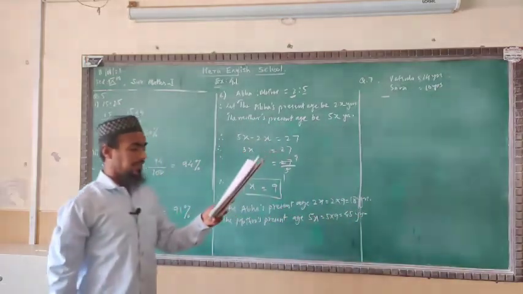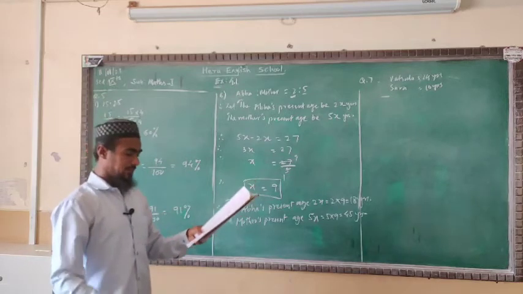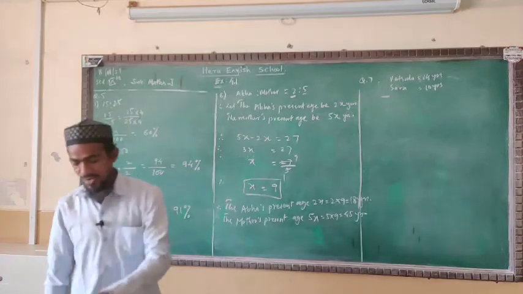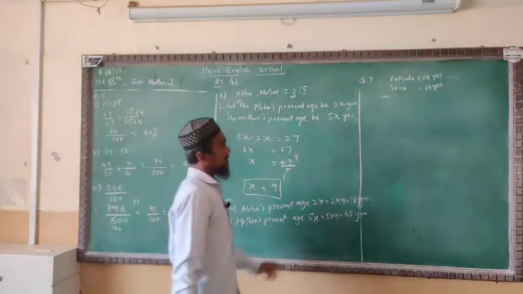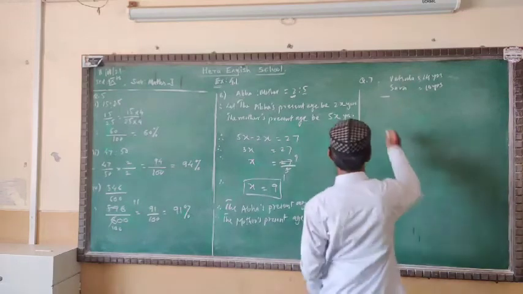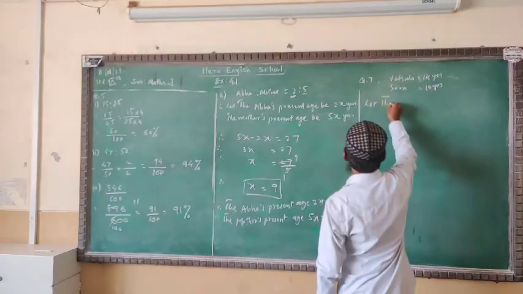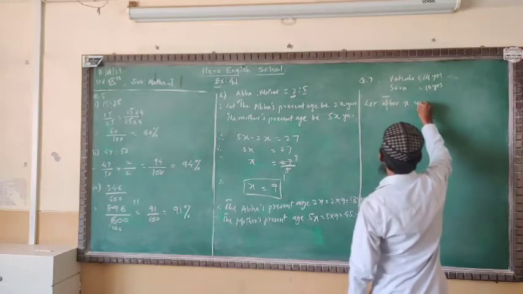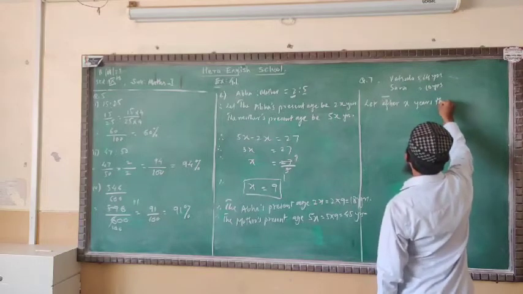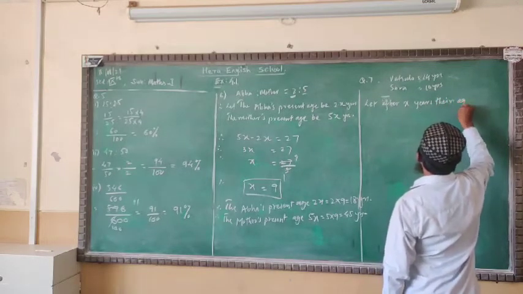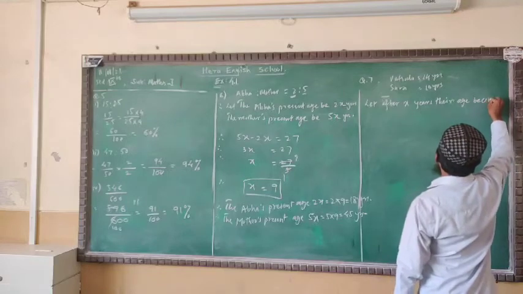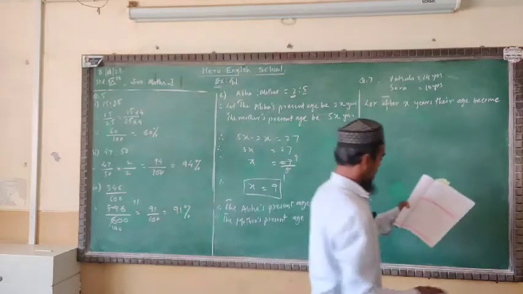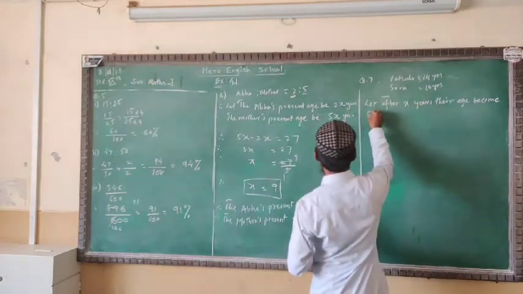After how many years will their ages become 5:4? We don't know after how many years their ages will be in this ratio. So we'll suppose, let after x years their ages become 5:4.